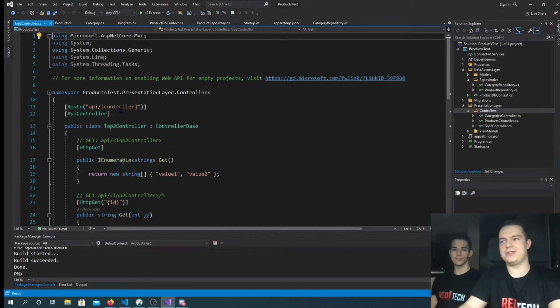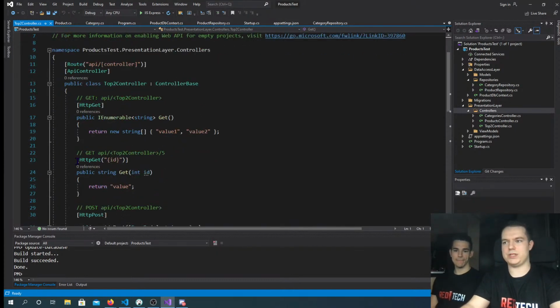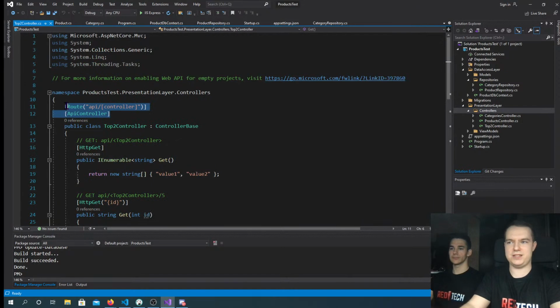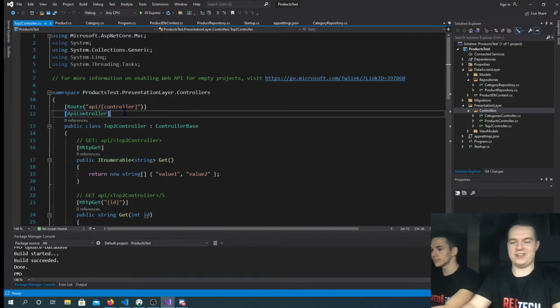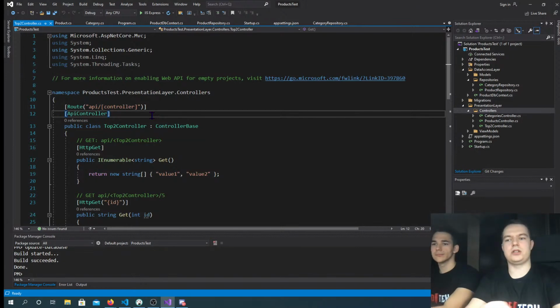Okay, so here it is. As you can see, this is a class with some methods, but it also has these weird things in brackets that look like arrays. These are not arrays; these are attributes. They define some additional information about our classes to the .NET framework.